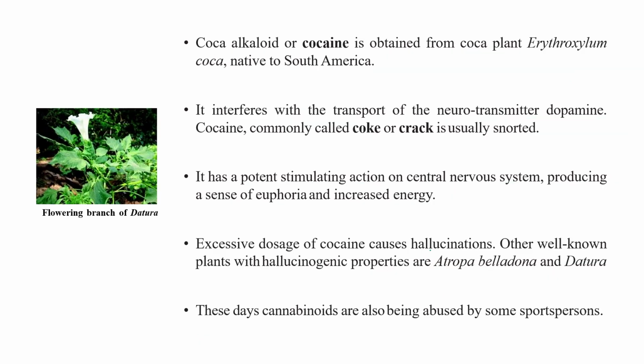There is another category, coca alkaloid, or we can use the term cocaine for the same. Cocaine is obtained from a coca plant known as Erythroxylum coca, and this plant is native to South America. So coca alkaloid or cocaine is obtained from Erythroxylum coca. This is another name you have to learn. Cocaine interferes with the transport of the neurotransmitter dopamine.